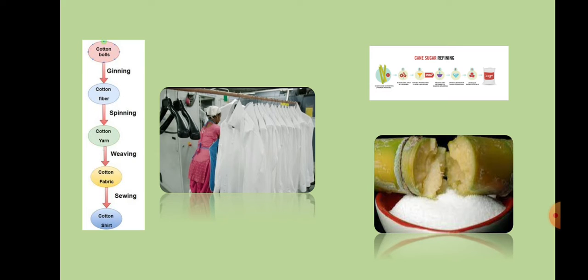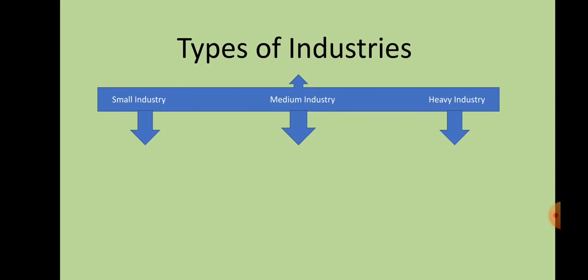Due to the availability of resources, development of science and technology and other favorable conditions, there is the development of industries and it gives a boost to industrialization. Now we have types of industries. Now let's see, there are three types of industries: small industries, medium industries and heavy industries.